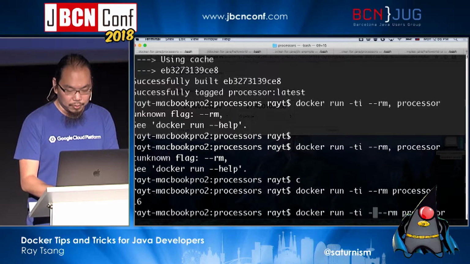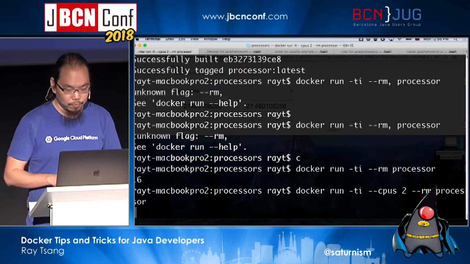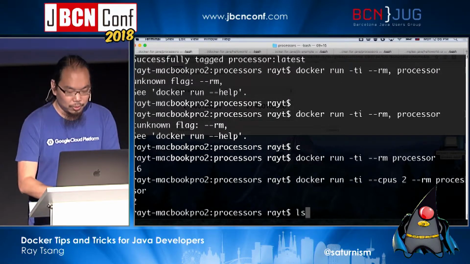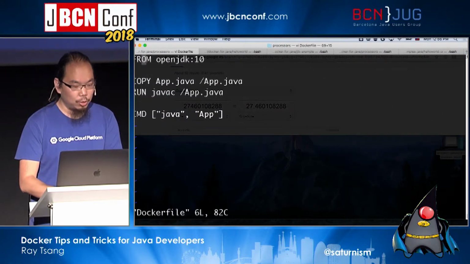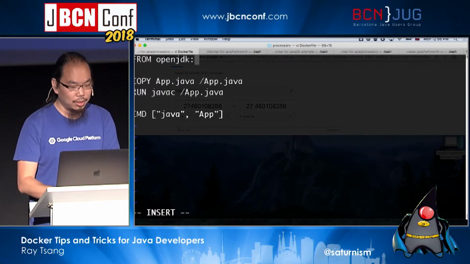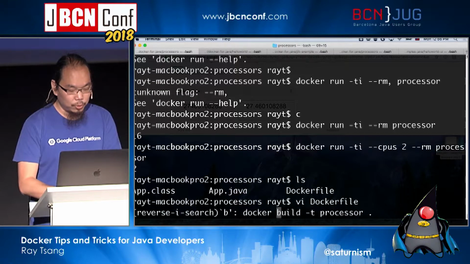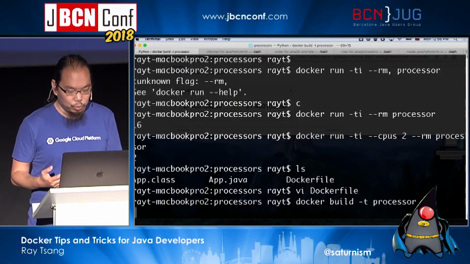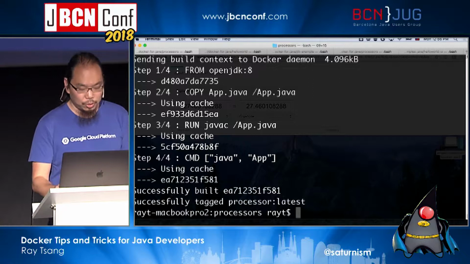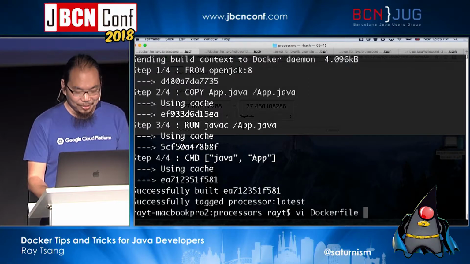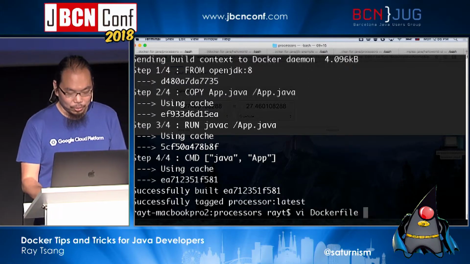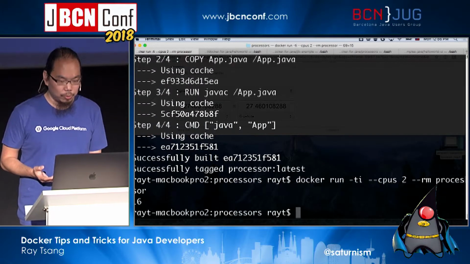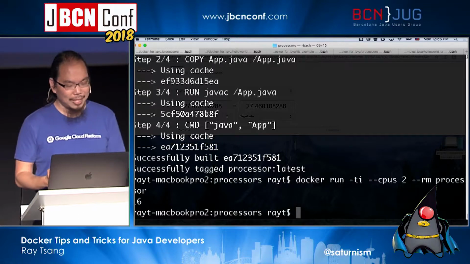Similarly, if I say CPU is 2, it will probably still give you 16 as well. Well, it actually gives me 2 because I'm using JDK 10. So it's actually the version that works. If I build this with Java 8, which is what most people are using, I believe, and Java 9 has a similar issue, but that's okay. You shouldn't be using Java 9 anyways, right? So if I do Java 8, and do the run again, in this case, it should also show me 16, right? So you gotta be very careful with that.